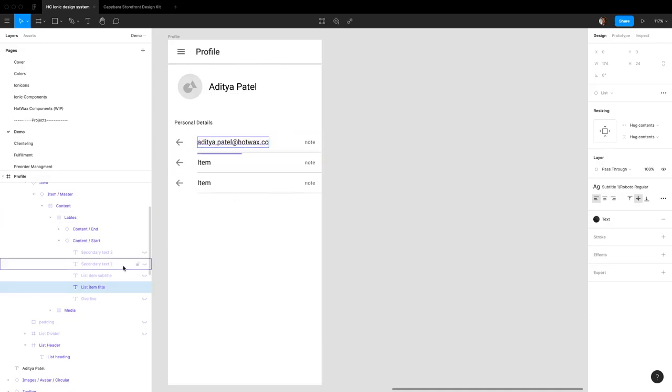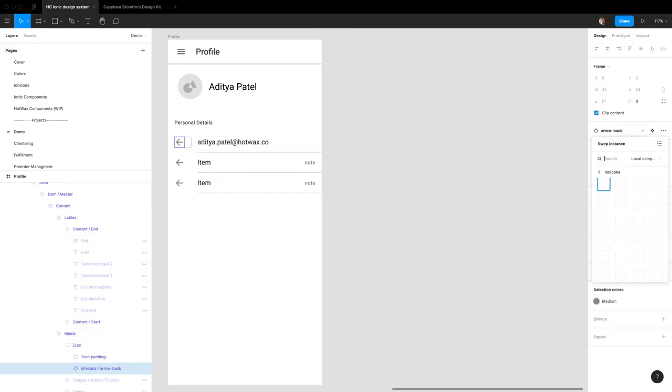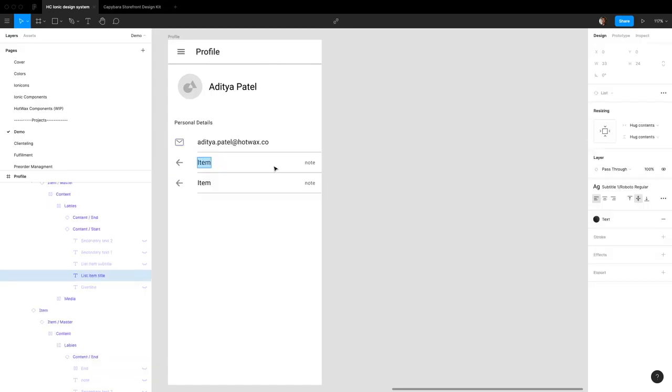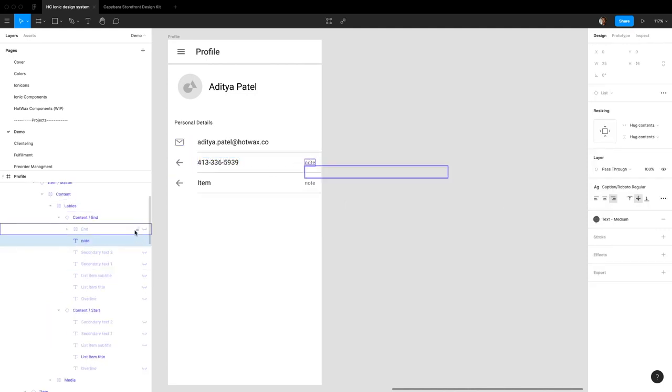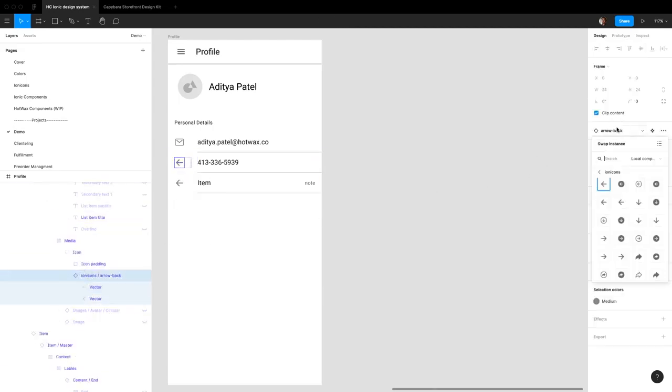I don't think we need the end slot for anything, so let me just turn that off. There, and let's use the mail icon here. Let's use outlines. I think the outline ones look a lot cleaner. And then we can do phone number. Again, I don't think we need this right here. And for the icon, we just use phone.